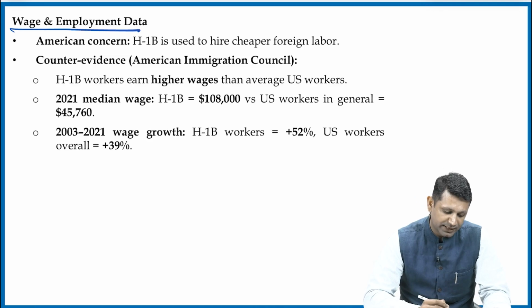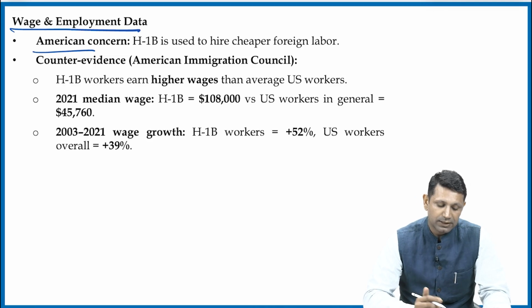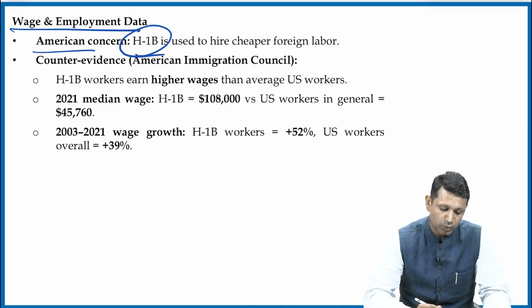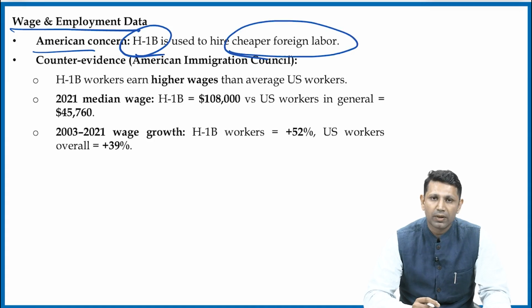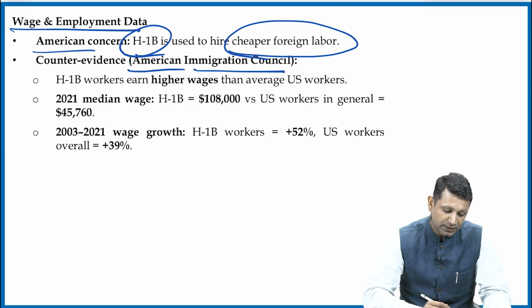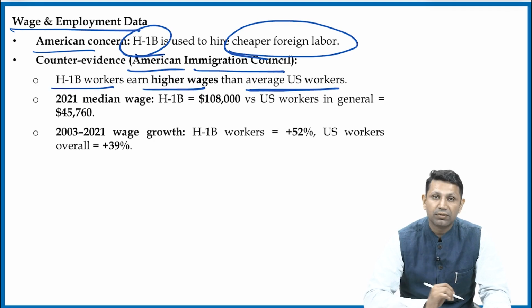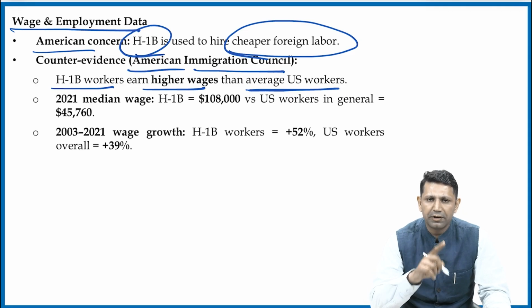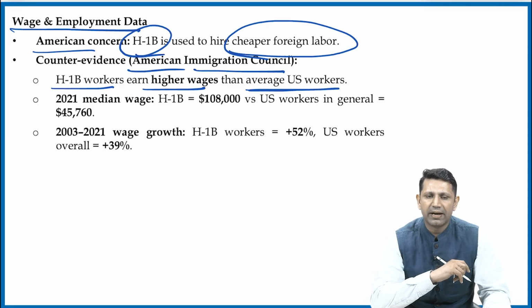Next is the wage and employment data. What does that say? The American concern is basically that the H1B visa is used to hire cheap foreign labor. But the data by the USA itself, the American Immigration Council, suggests that H1B visa holders earn higher wages than the average US worker. So it is not at all reducing the overall wage in America.